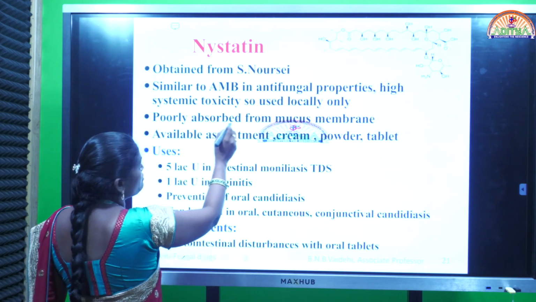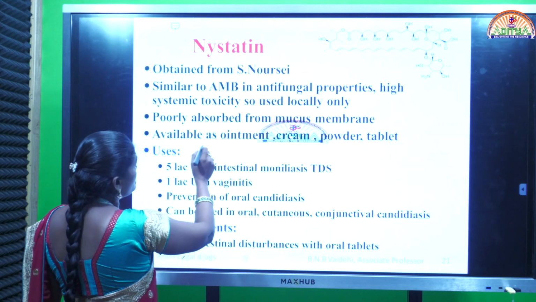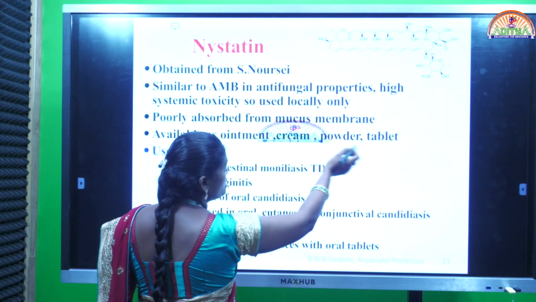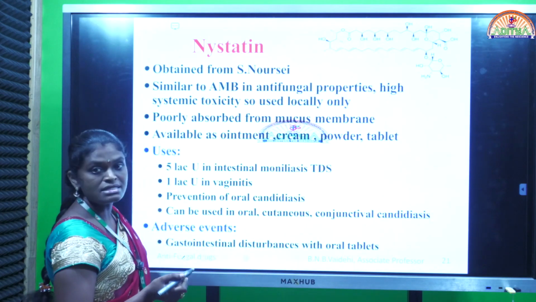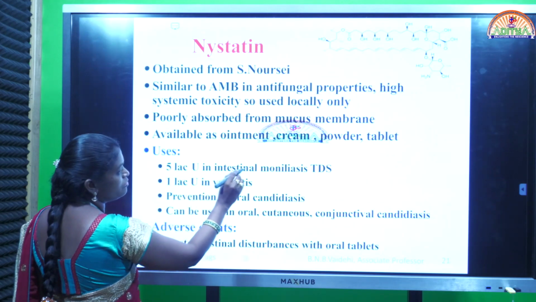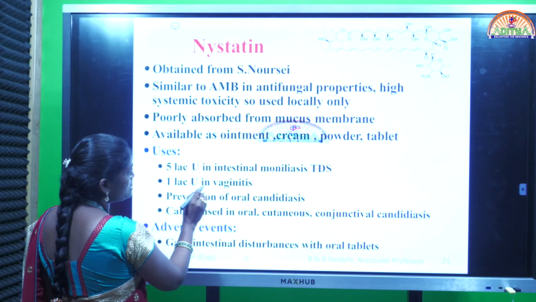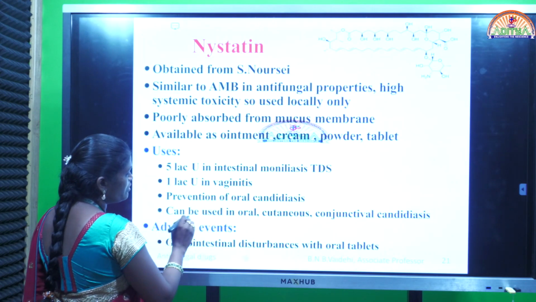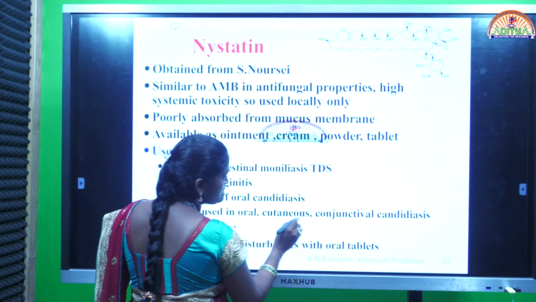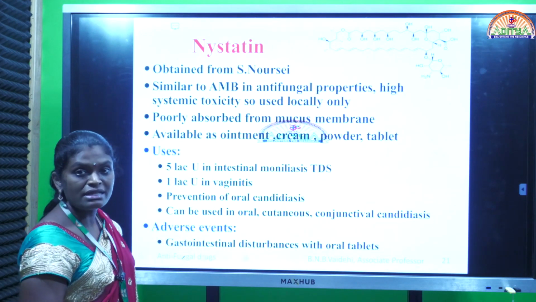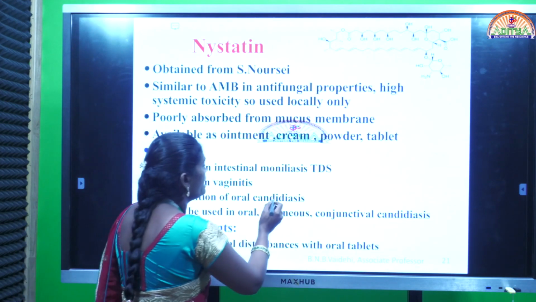And it is poorly absorbed from mucous membrane. And the drug is available as ointment, cream, powder and tablet. These are the various formulations available for nystatin. Uses: 5 lakh units in intestinal moniliasis, 1 lakh units in vaginitis, prevention of oral candidiasis, can be used in oral, cutaneous, conjunctival candidiasis. Candida albicans is the major organism which is responsible for candidiasis.